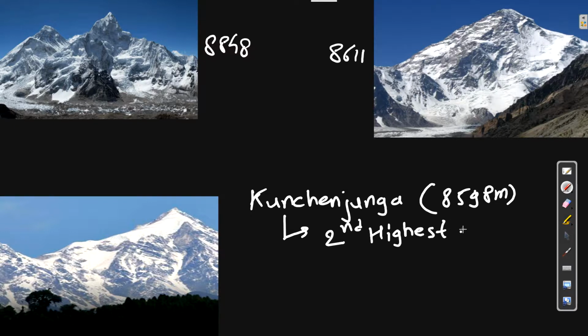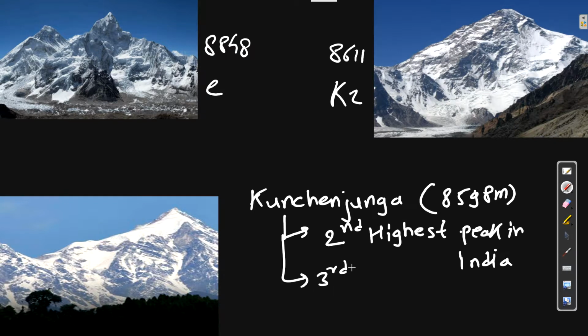Kanchenjunga is the second highest peak in India. The first highest peak is K2, and this is your Everest. The second highest peak in India is Kanchenjunga, and it is the third highest in the world. It is situated in Sikkim. So first in the world Everest, second in the world K2, third in the world Kanchenjunga. First in India K2, second in India Kanchenjunga. Don't get confused like this. Write your notes, it will help you very well, right? So these are the important points related to mountains.